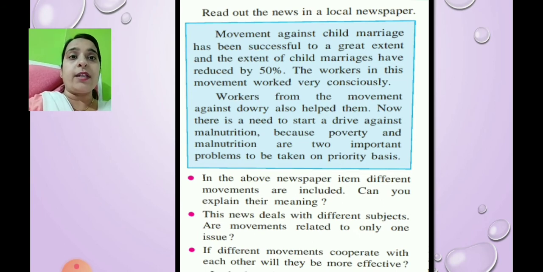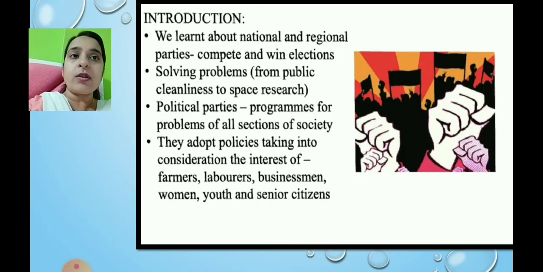Okay. Now children, in our last class, we had learnt about national and regional parties. These national and regional parties compete and win elections and establish the government, or you can say they achieve power. These political parties adopt a comprehensive perspective, so they solve the problems of common men. They cannot take only one issue. They have to solve the problems from public cleanliness to space research. They cannot solve only the problems of some people. They have to solve the problems of all the people.